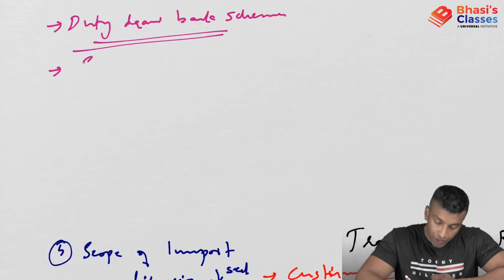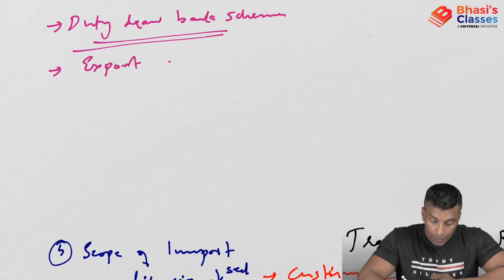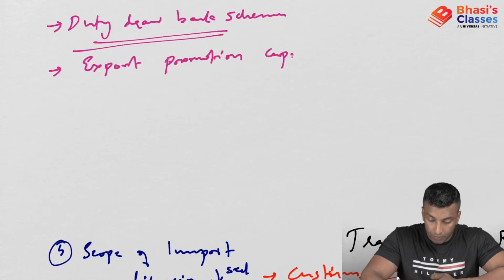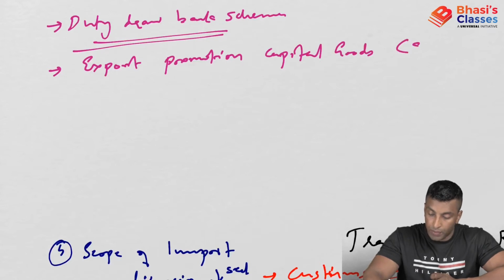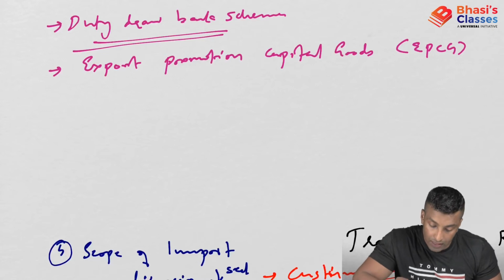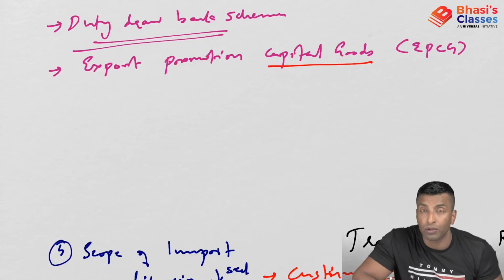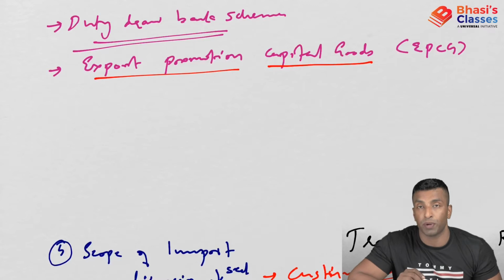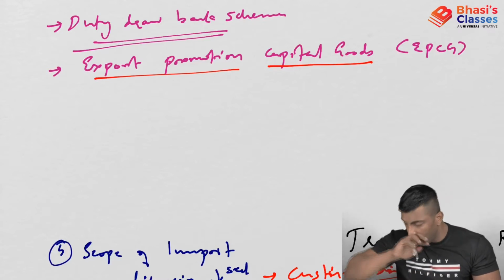Next is export promotion capital goods scheme, the EPCG scheme. So you can see here, this is related to capital goods, and this is related to export promotion. Now what is this scheme?